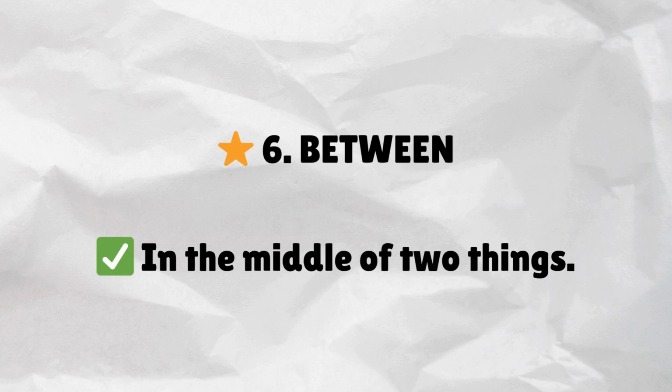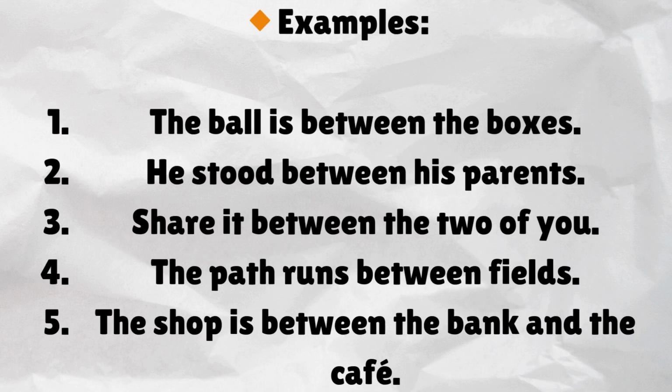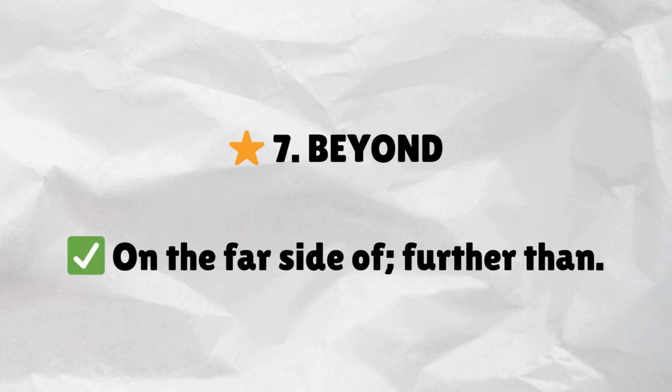Between: in the middle of two things. Examples. The ball is between the boxes. He stood between his parents. Share it between the two of you. The path runs between fields. The shop is between the bank and the cafe.